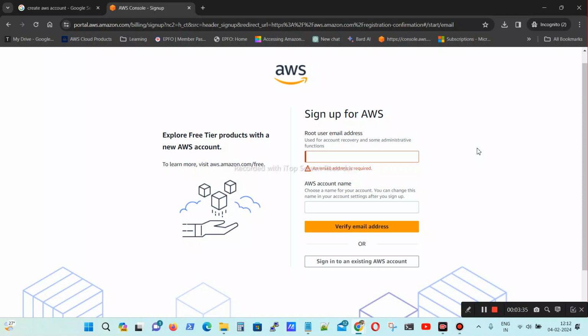The discount will be for the first year only. After that, you have to pay the full amount. The first year will be completely discounted. Once that is completed, again, I have used many instances but didn't pay for them, so again they gave us some discount.